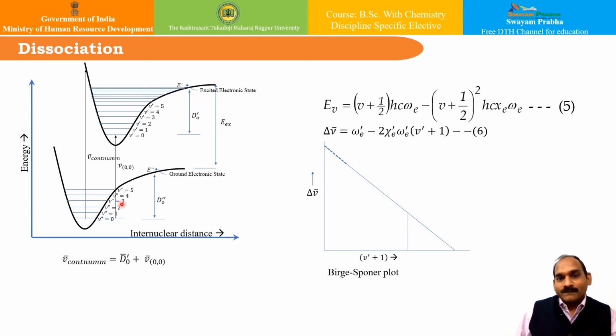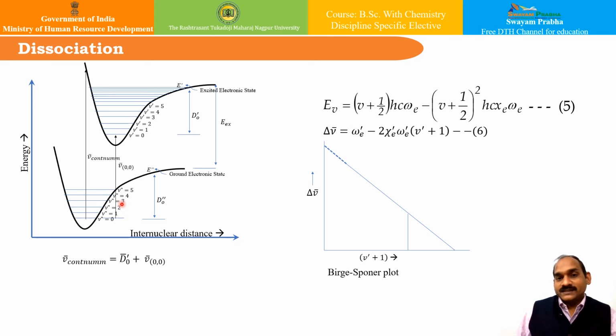More often, the dissociation limit is not reached until this point is reached. But in this case, a number of vibronic transitions are observed, and therefore, in such cases too, the dissociation energies can still be extracted.